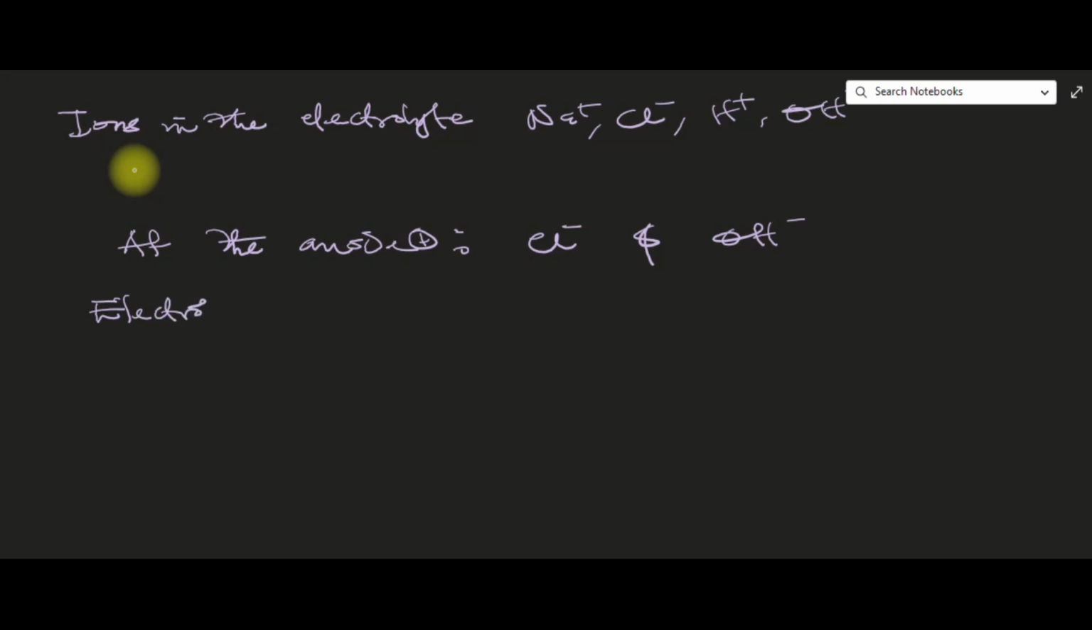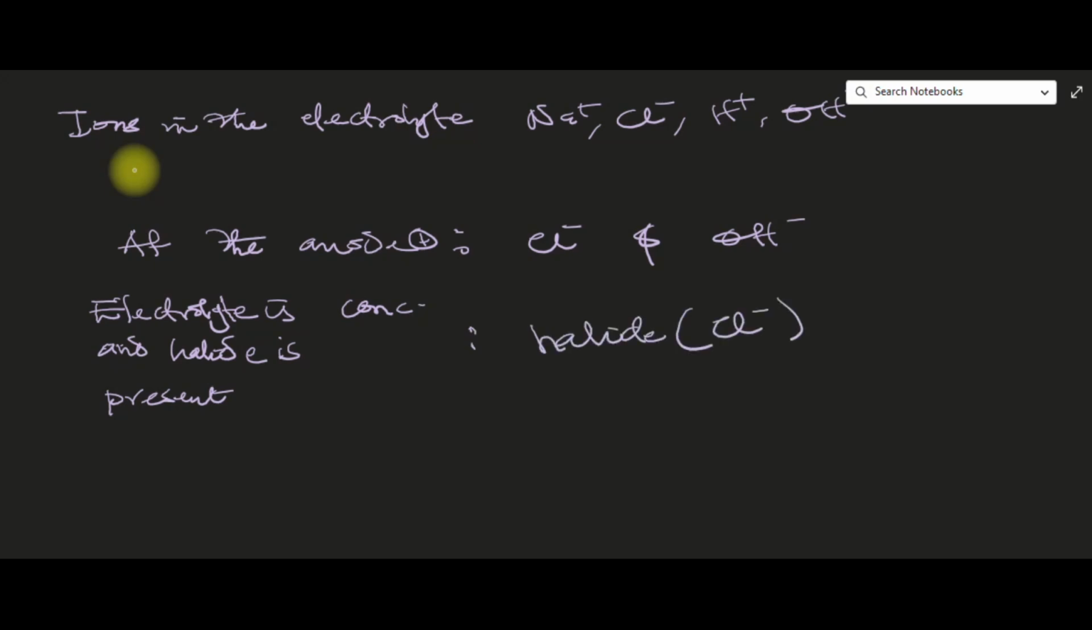our electrolyte is concentrated, and a halide is present. So in that case, the halide will be discharged. So I'll write it, I'll say halide. What is the halide? Cl- will be discharged. That is, it will lose its charge.